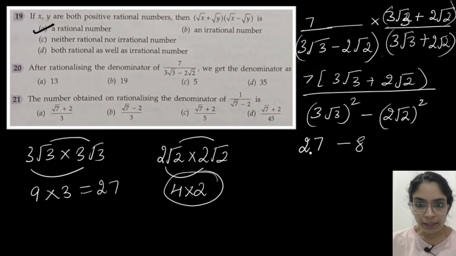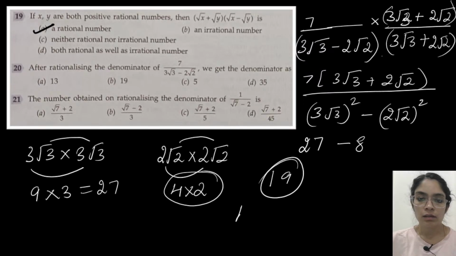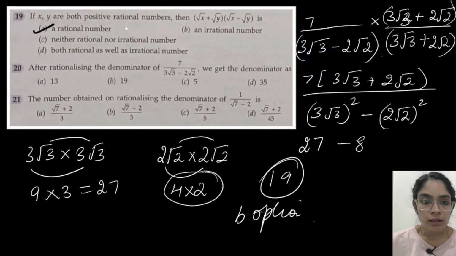So 27 minus 8. In the denominator, we are getting 27 minus 8. So what is the value of 27 minus 8? 19. Option B, 19. Yes, it is 19.